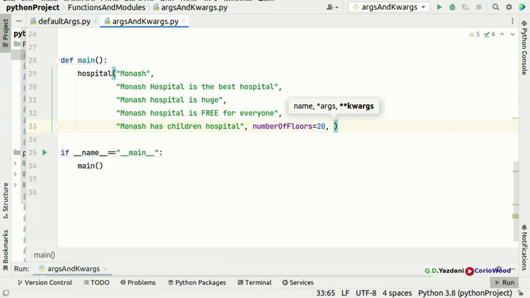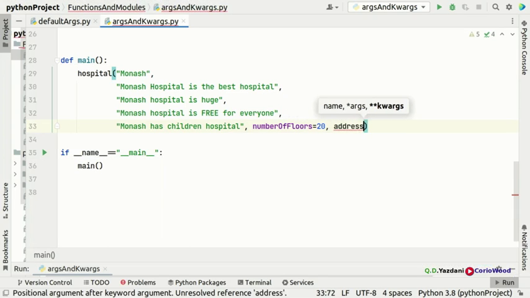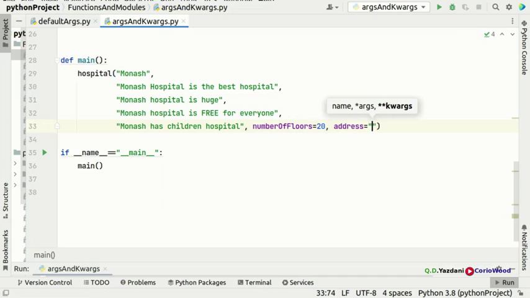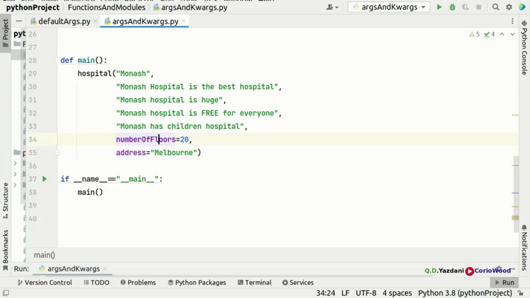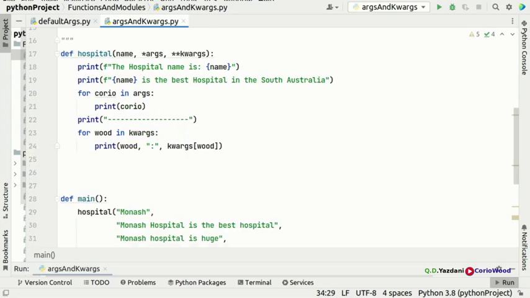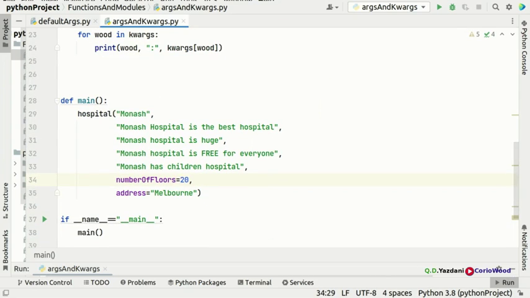Another, say for example, address. And what's the address? The address is for example Melbourne. So we want to know the number of... because this is like a dictionary. Now you guys are gonna be looking like a dictionary, because it's got a keyword and it's got a value. That's what it's called, keyword arguments, because there is a keyword and there is a value here.